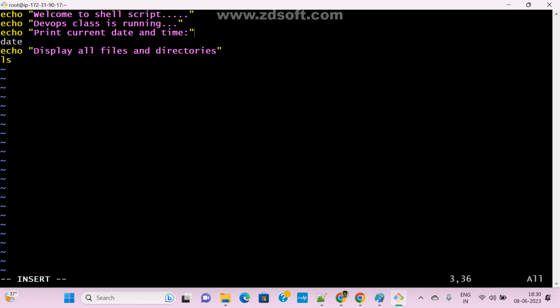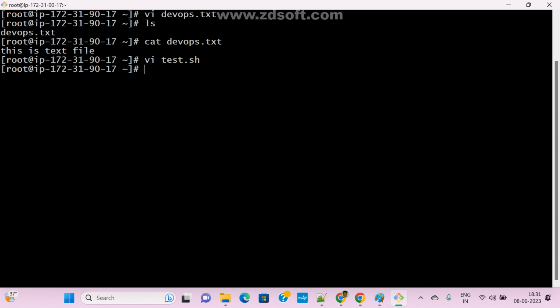Or I want to print the calendar, whatever it may be. This is the calendar. Now, escape, colon x.